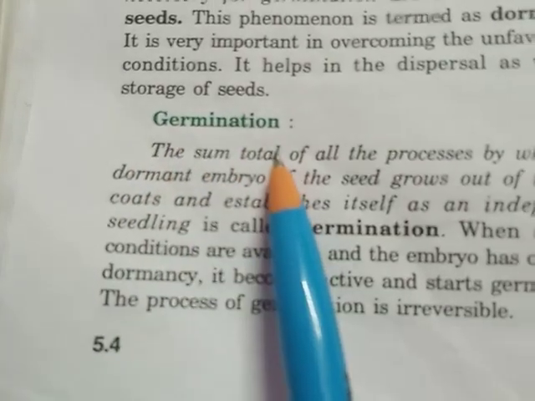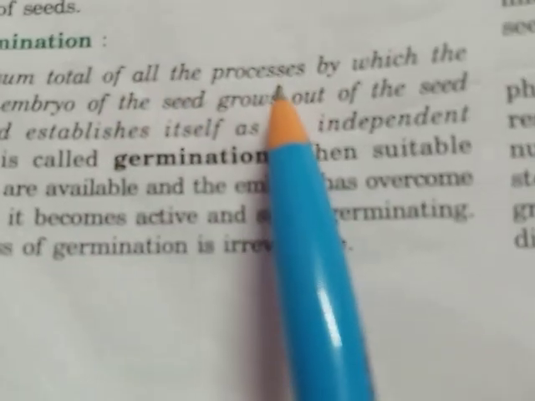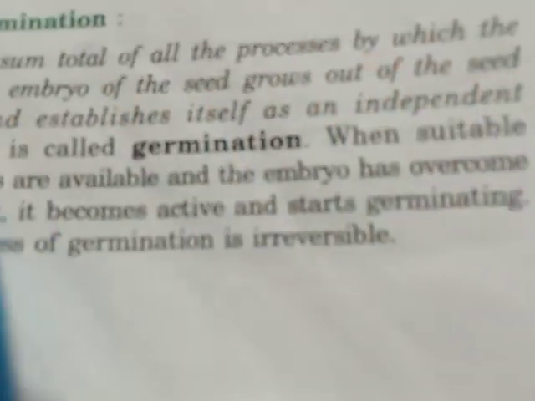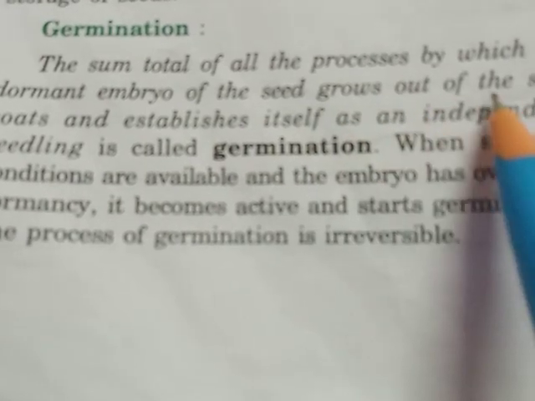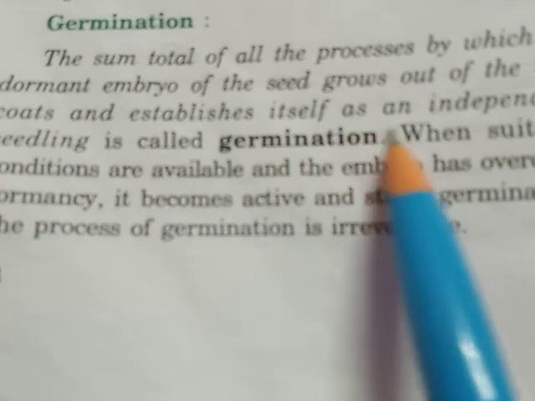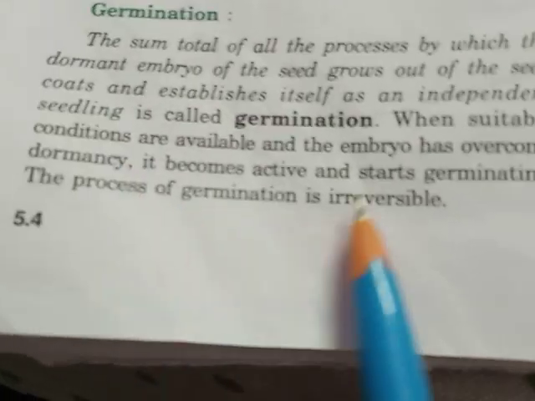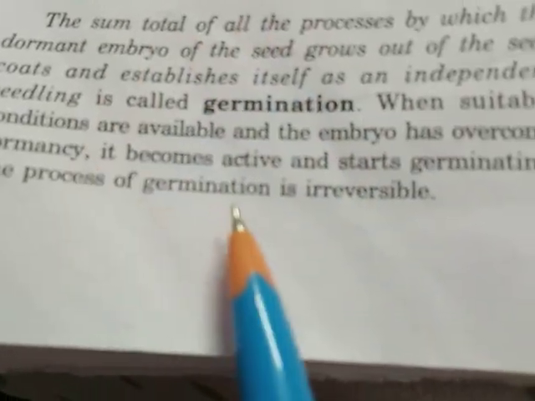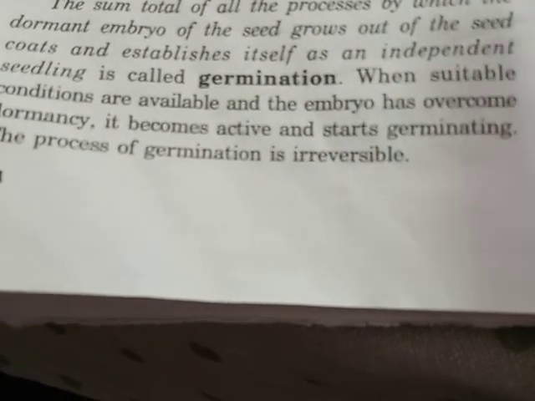Now, germination. What is germination? The sum total of all the processes by which the dormant embryo of the seed grows out of the seed coat and establishes itself as an independent seedling is called germination. Now we have seen the embryo is dormant even after all the conditions are provided.